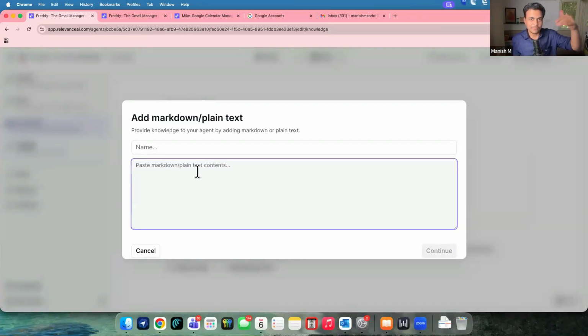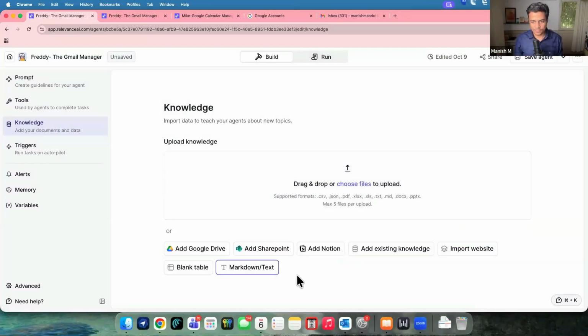Because markdowns are easy for an agent to read. The whole hierarchy is there: heading 1, heading 2, heading 3, heading 4, and further down the normal content or some bullet points and so on. So this is how we can build knowledge bases over here.